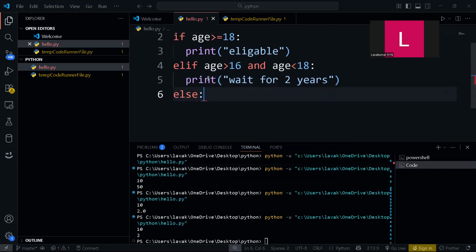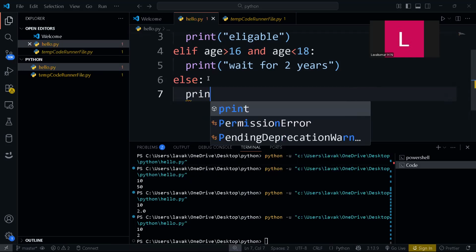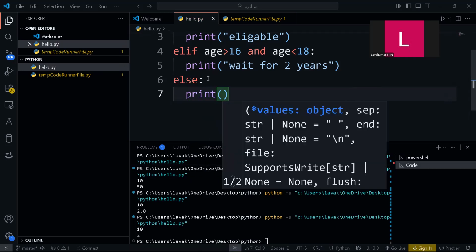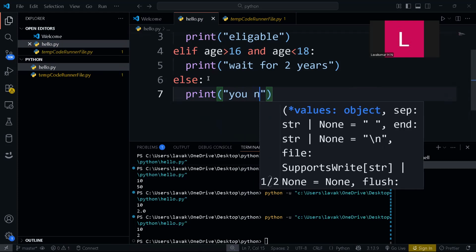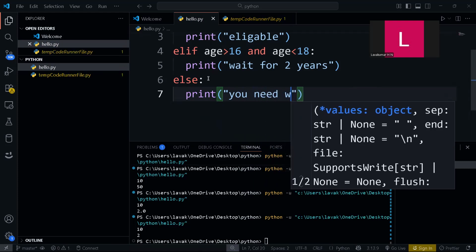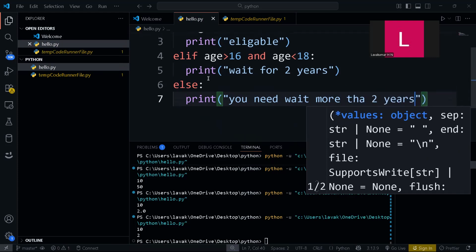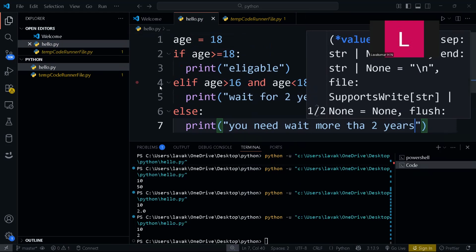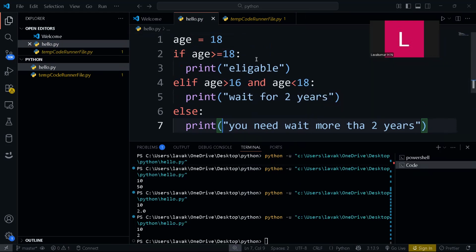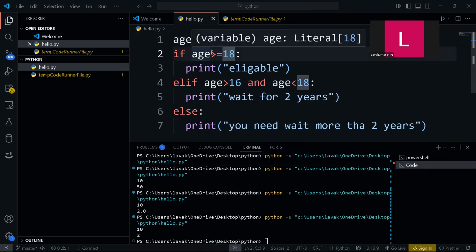Else, you need to wait more than 2 years. Now understand, guys, in this simple program, first it will check the age. So this is a condition. In the previous video, I have explained these operators.